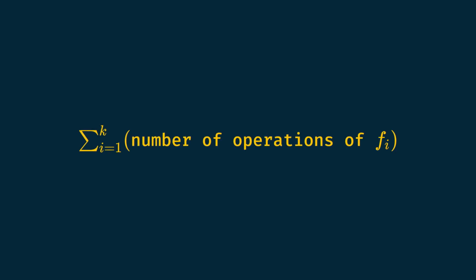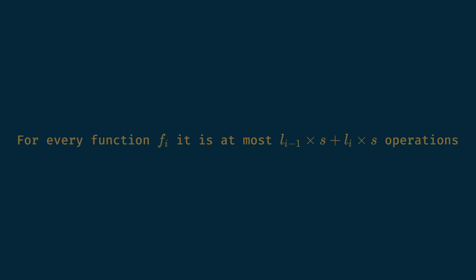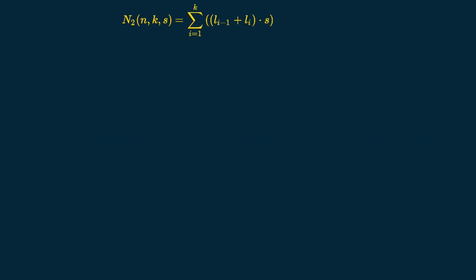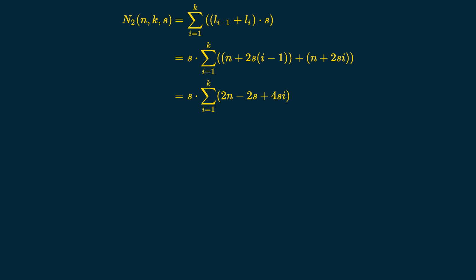Let's compute the complexity of n2. We will sum the number of operations for every intermediate function from f1 up to fk. For every function, as we saw, that is at most Li-1 times s plus Li times s. So we have n2 is the sum of Li-1 plus Li times s for i being 1 up to k. We can get the s out of the sum and replace Li-1 and Li by their explicit formulas. Let's clean that a bit. Let's divide everything that's inside the sum to put a 2 in front of it.